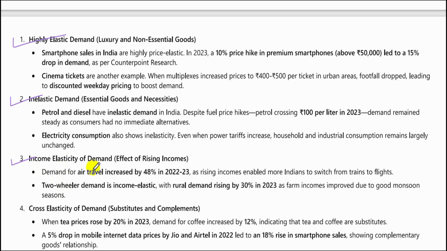Rise in income led to more demand for air travel. Two-wheeler demand is income elastic, with rural demand rising by 30% in 2023 as farm incomes improved due to good monsoon seasons. So as the income rose, the two-wheeler demand in rural areas increased by 30% in 2023.